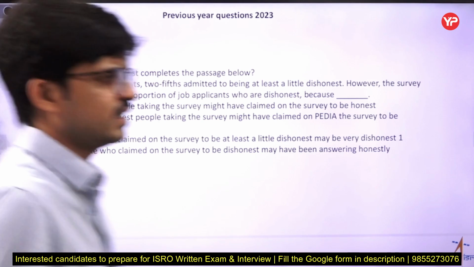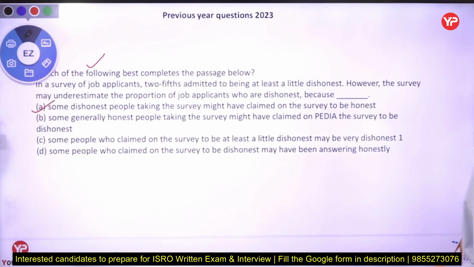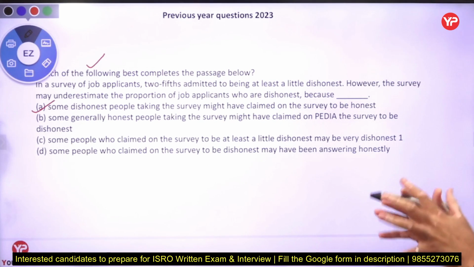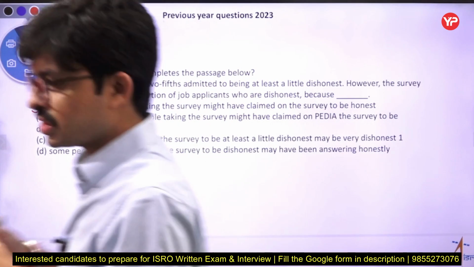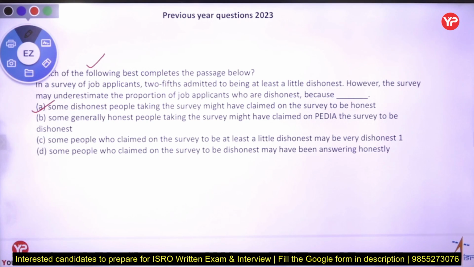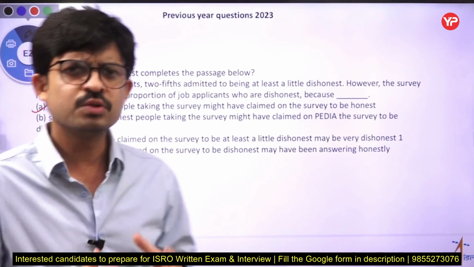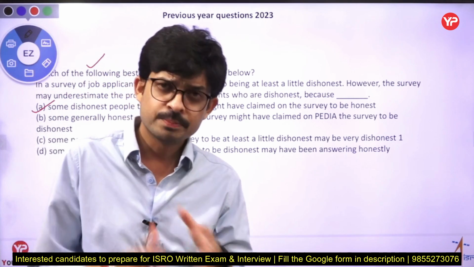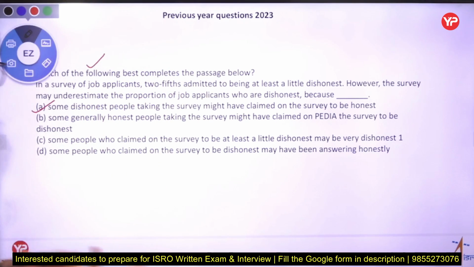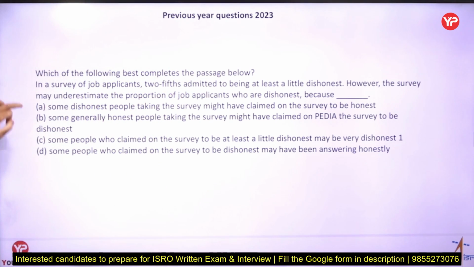That is the reason. So these are basically critical thinking questions which we have seen in the 2023 ISRO exam. So be prepared for these questions, and we have put more questions in that slide.